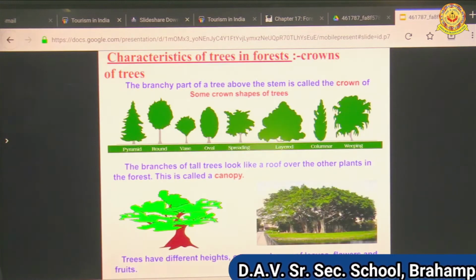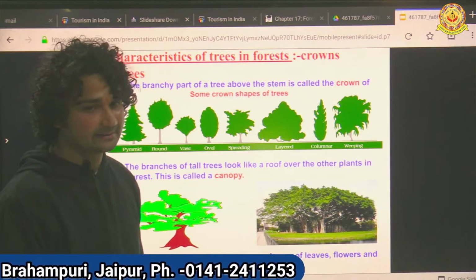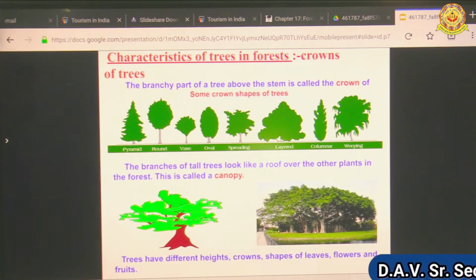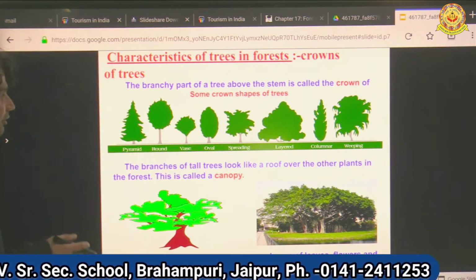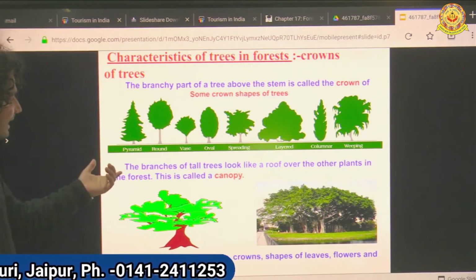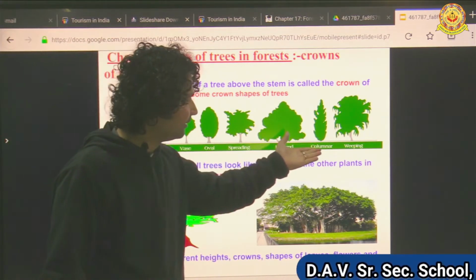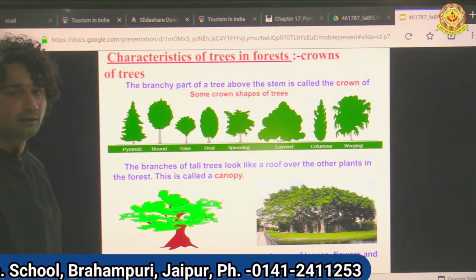Now, characteristics of trees in forest. We see a number of trees in the forest: tall, short, dwarf, pyramid-like, round, vase, oval, spreading, layered, column, weeping. So we find a number of species in the forest.